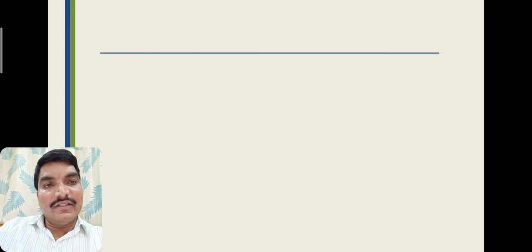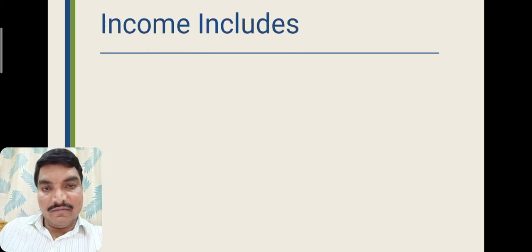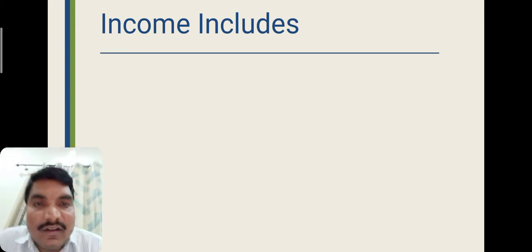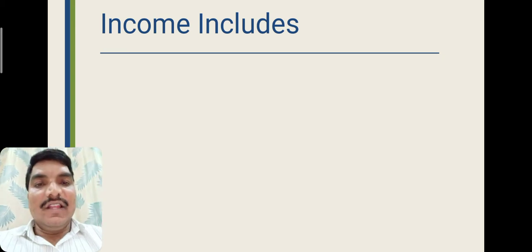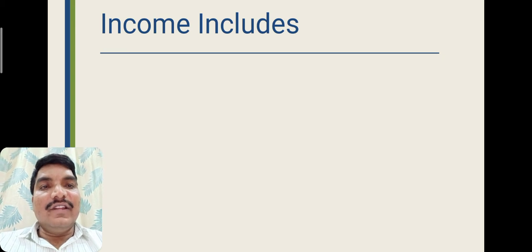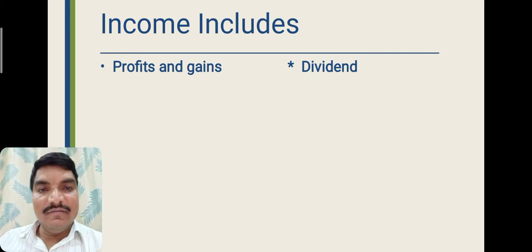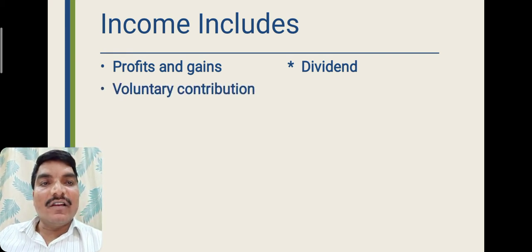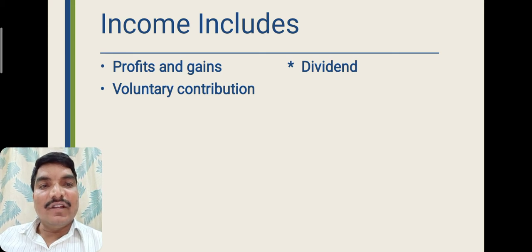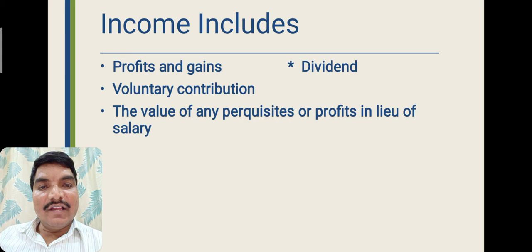Then we discuss in detail what income includes. What are the components of income? Income includes profits and gains, dividends from companies or cooperative societies, voluntary contributions, and the value of any perquisites or profits in lieu of salary. Perquisites are the extra monetary benefits paid by the employer to the employee. They are also treated as income.